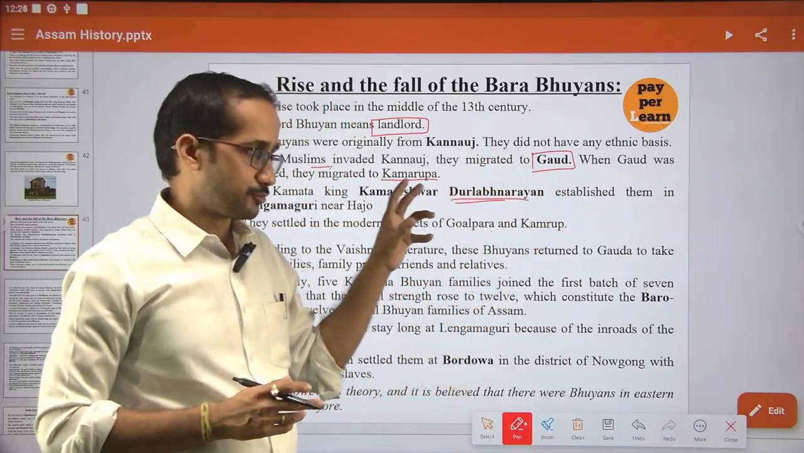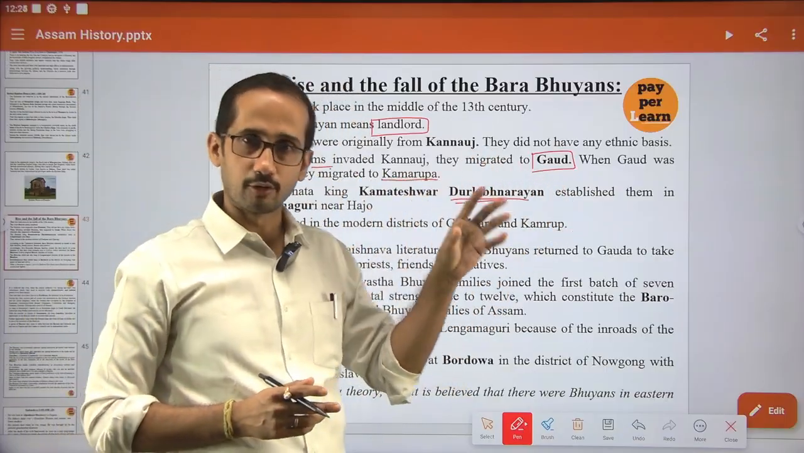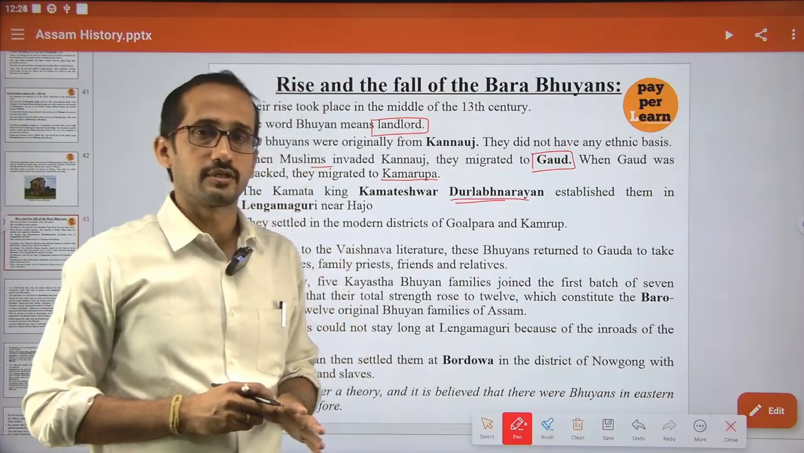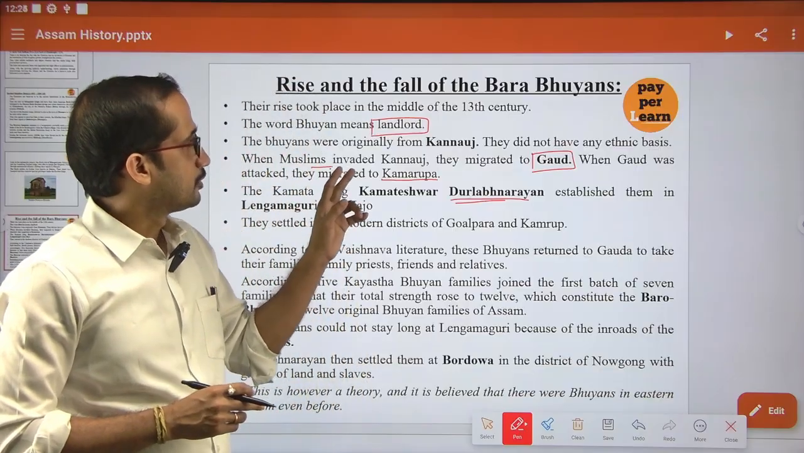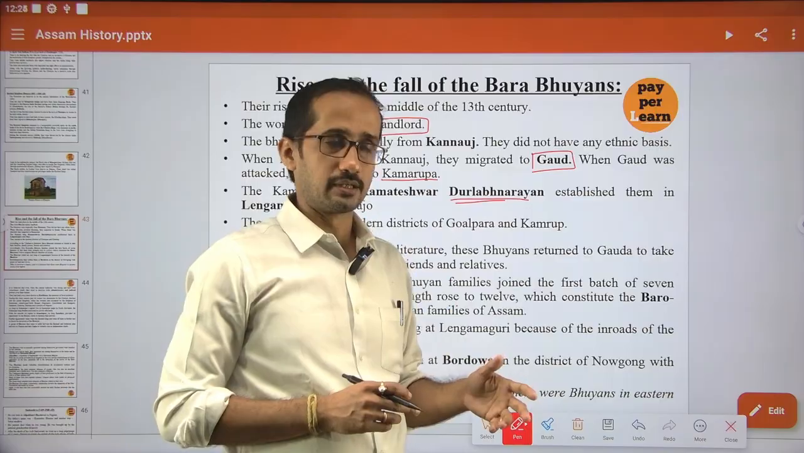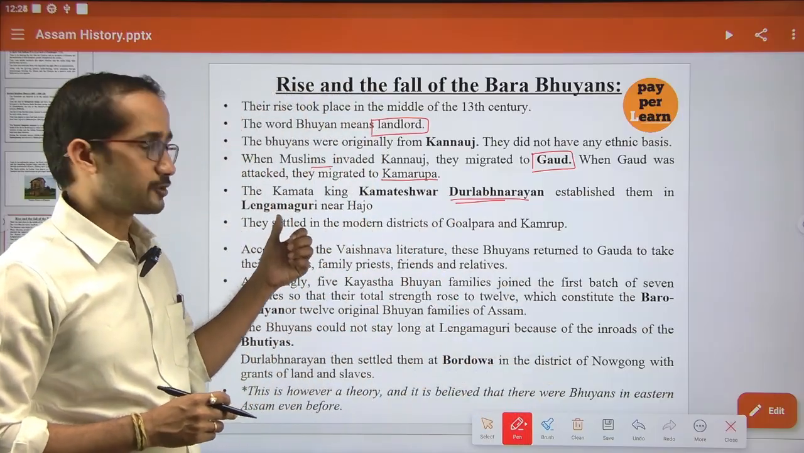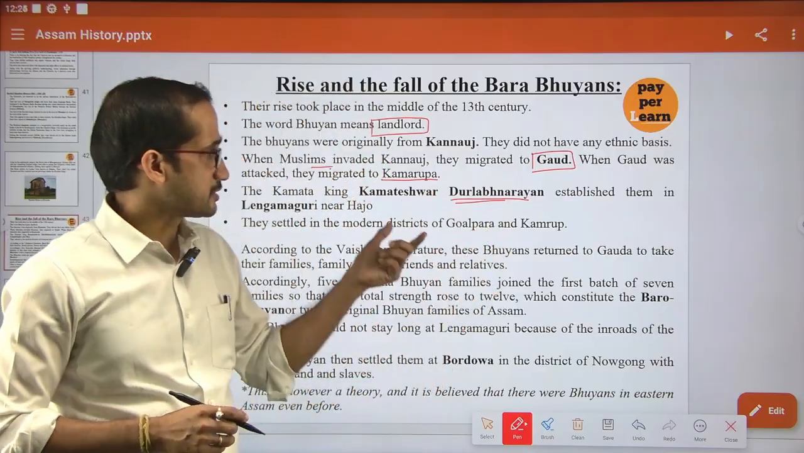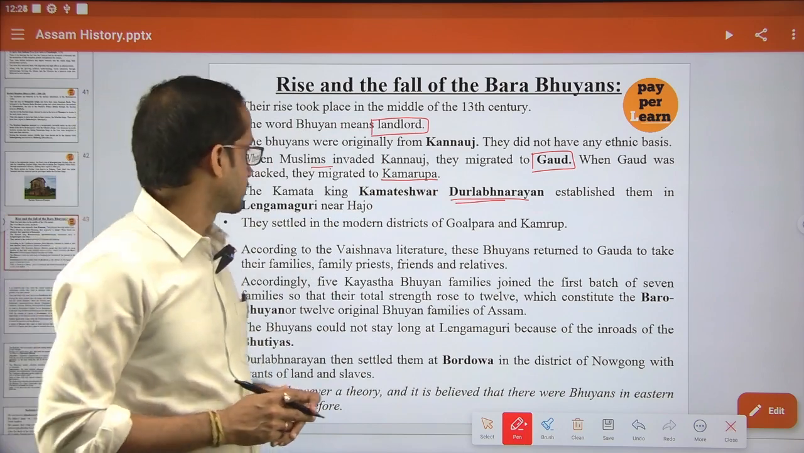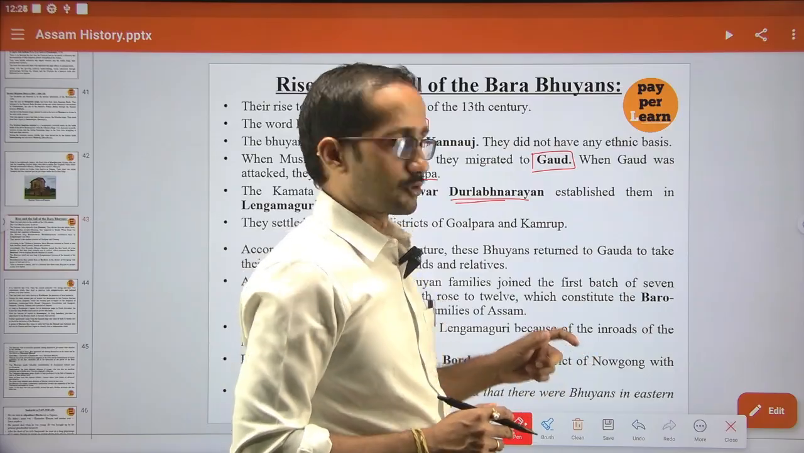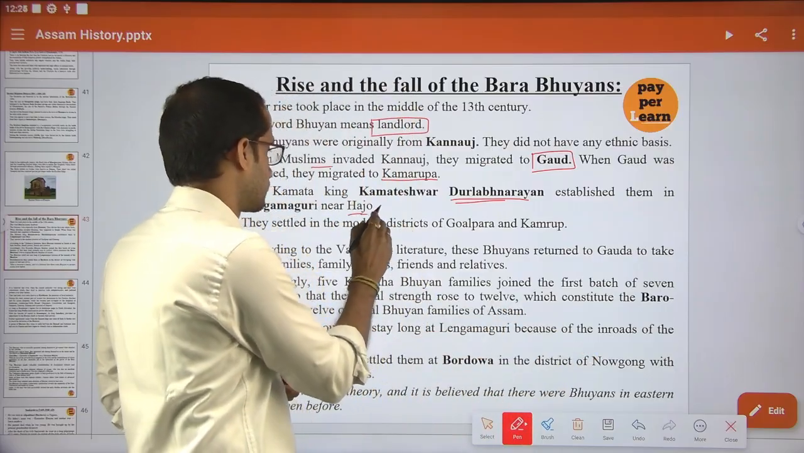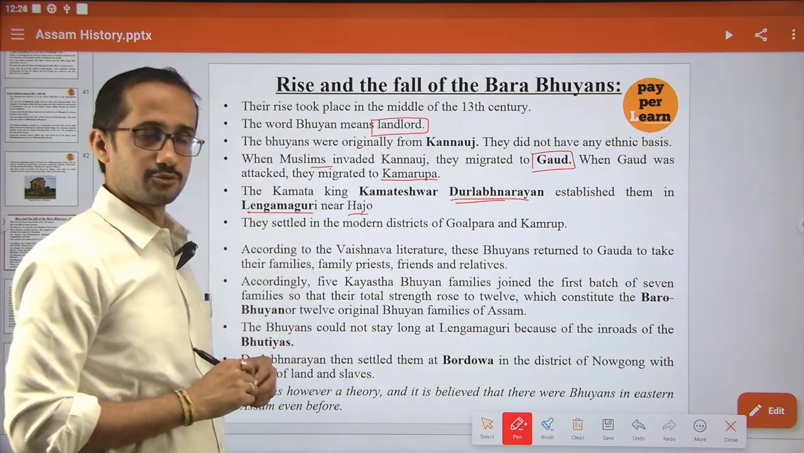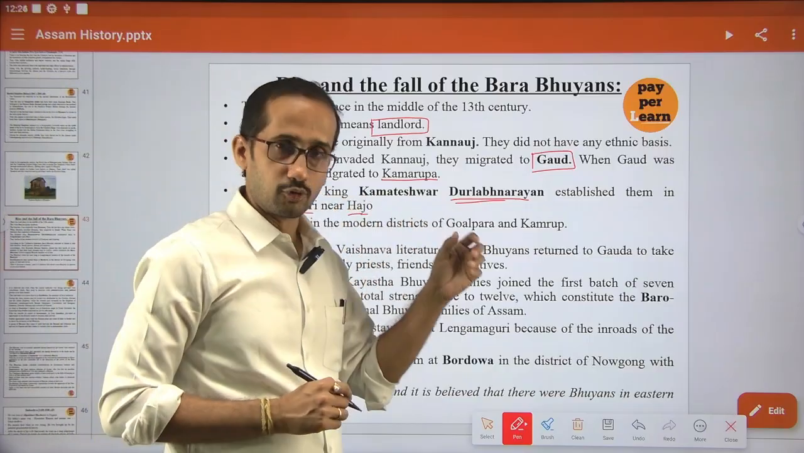The literal meaning of Bhuyans is landlords, and they originally come from Konos. When the Muslim invasion took place, they first shifted from Konos to Gouda, meaning West Bengal, and from there ultimately to Kamrupa. The Komata king Durlabh Narayan gave them shelter for the first time near Hazu, at Lenga Maguri near Hazu.